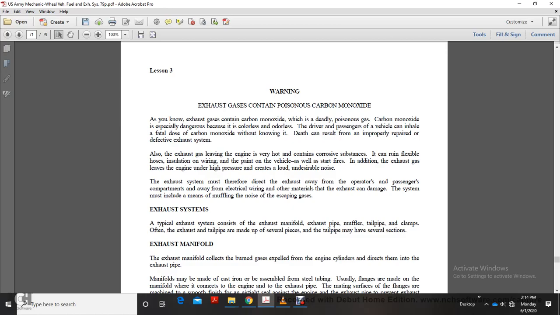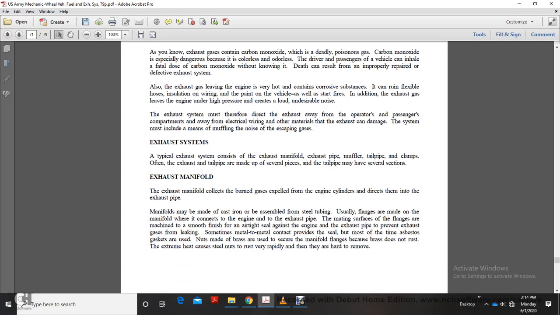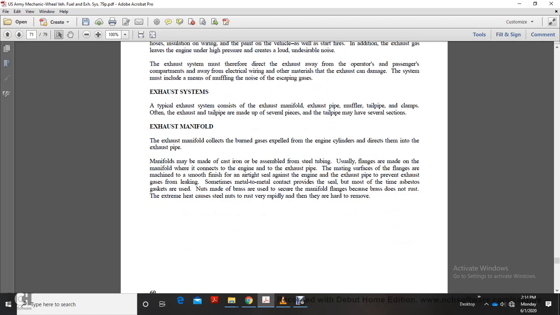Also, exhaust gases leaving the engine are very hot and contain corrosive substances that can ruin flexible hoses, insulation, wiring, and paint on the vehicle. They can also start fires. In addition, exhaust gases leave the engine at high pressure, which creates loud, undesirable noise. The exhaust system must therefore direct exhaust gases away from the operator, passengers, electrical wiring components, and other materials. To avoid damage, the system must include a means of muffling the noise of the escaping gases.